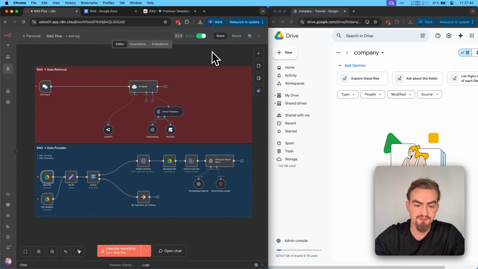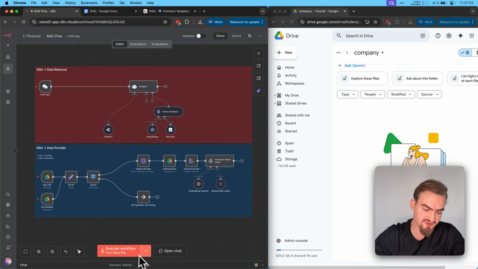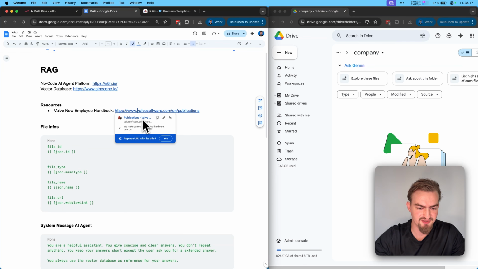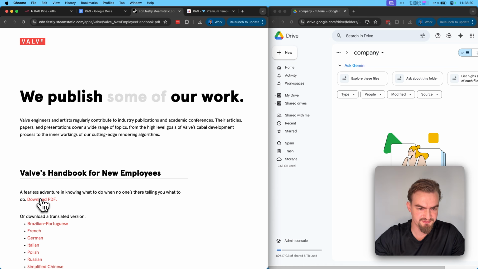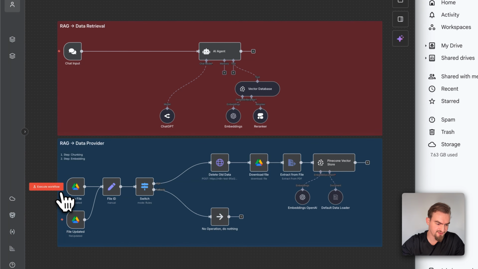But let me give you an example. First, I deactivate this current workflow, so we can easily test it here in the browser by clicking Execute Workflow. First, let's download an example, in this case the Valve handbook that we can find here. Then download it, and then upload it to your Google Drive. After that, click under New File, Execute Workflow, and now the automation starts.